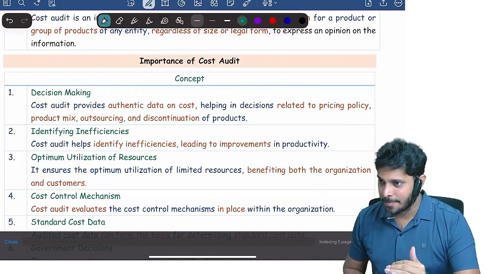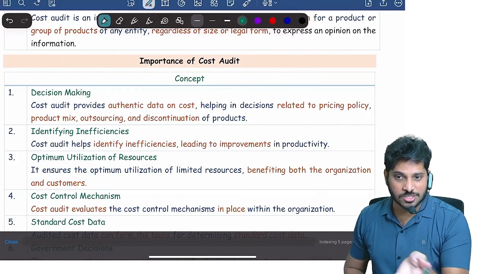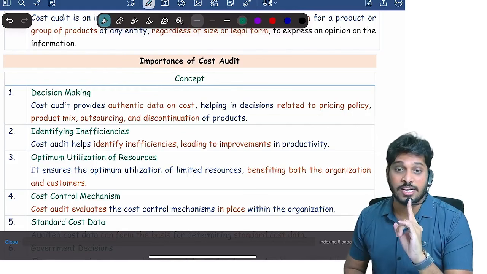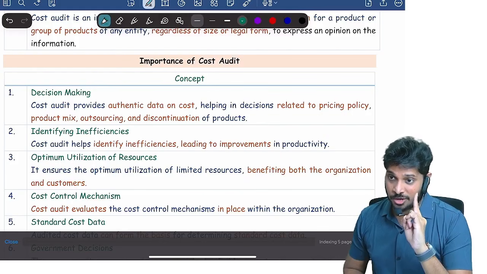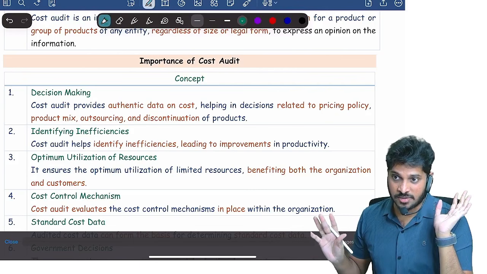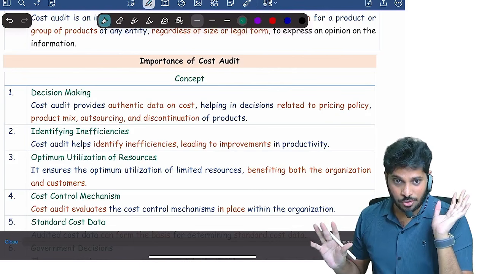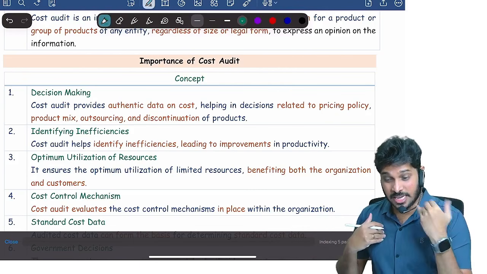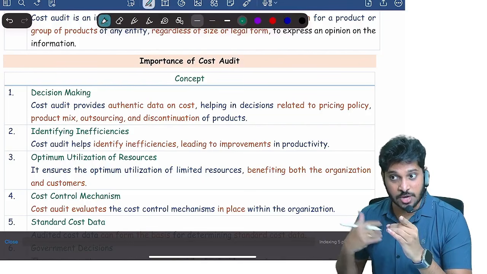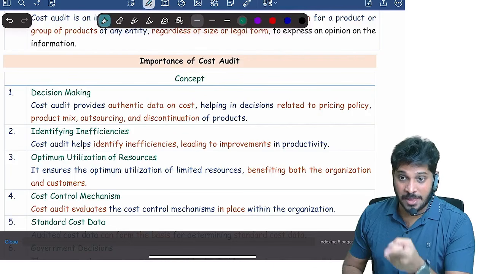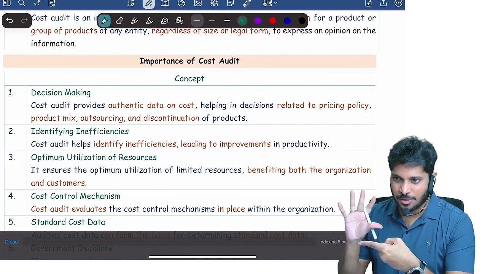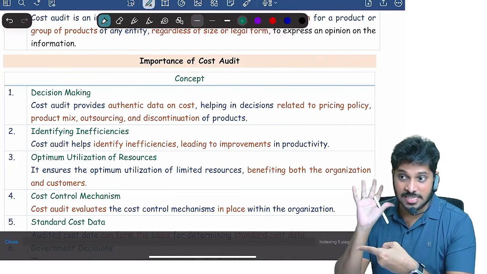Able to understand? Now, why does a company have to maintain cost records and why is cost audit mandatory? To regulate the prices, especially for essential goods. A company cannot charge whatever price they want to. Yes or no? How will the government know whether a company is charging a reasonable price? Only when I know how much cost they incur. Then I will see how much profit they are charging, whether it is reasonable or not, and then the government will design its policies.